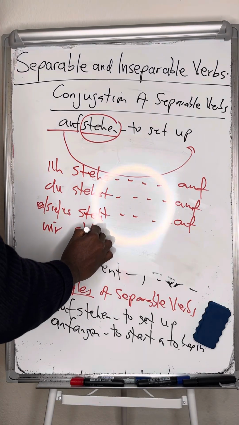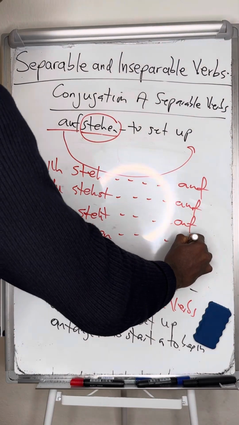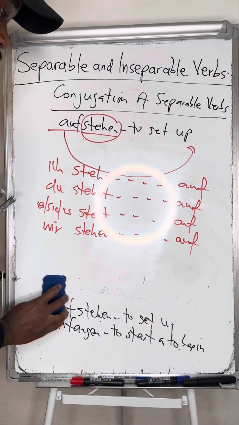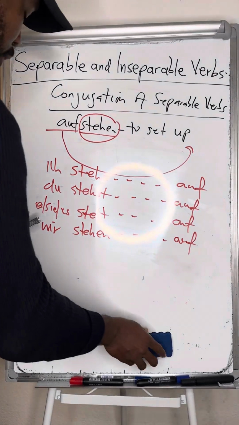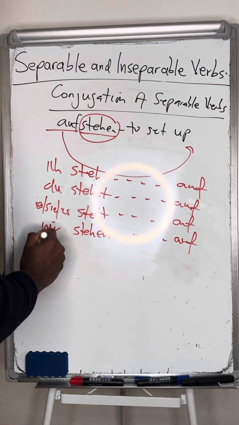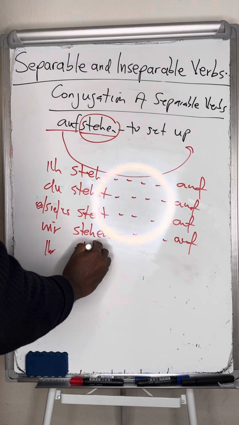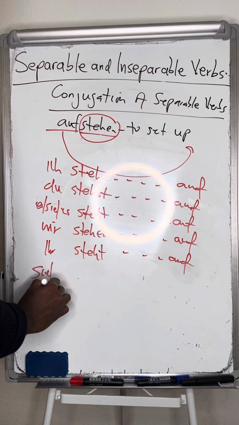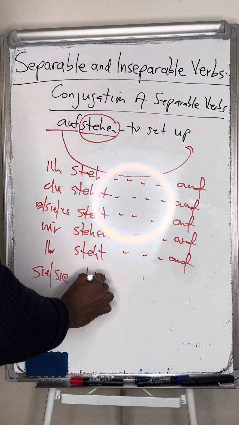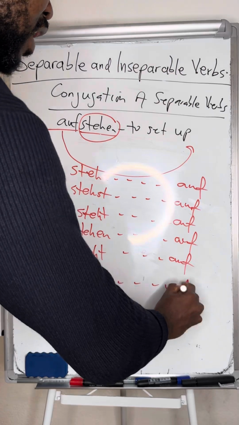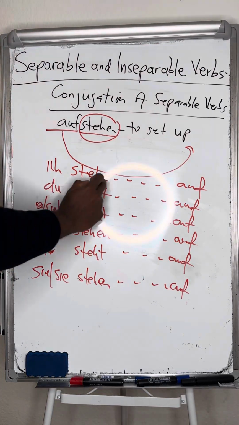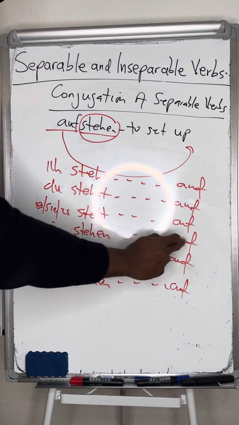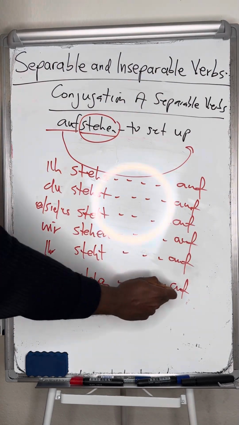Wir stehen auf. Ihr steht auf und sie stehen auf. So this means I get up, you get up, he, she, it gets up, we get up, you get up, they get up.